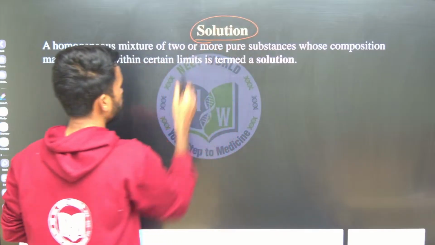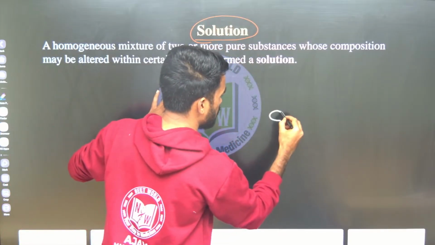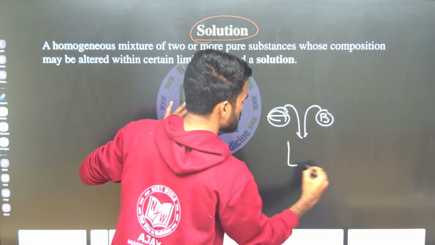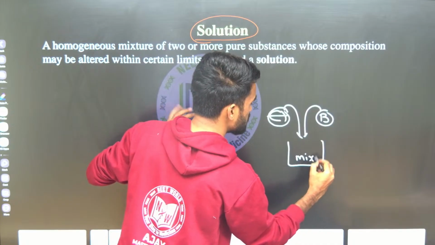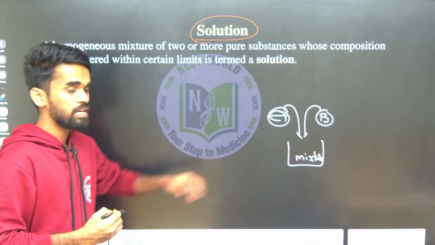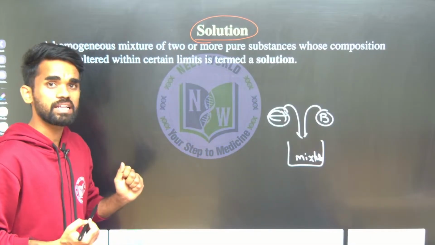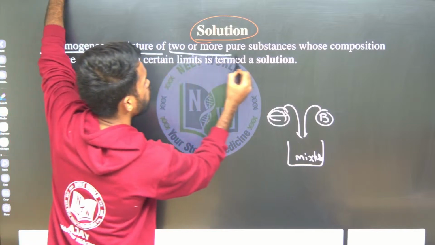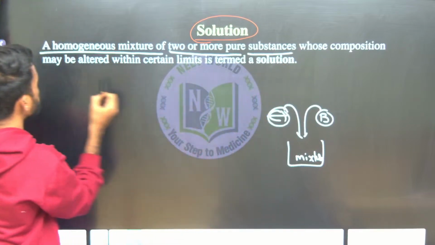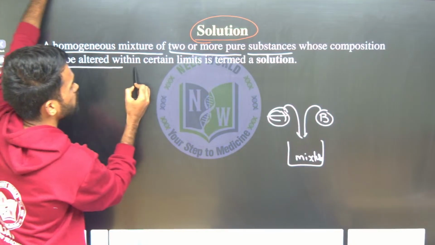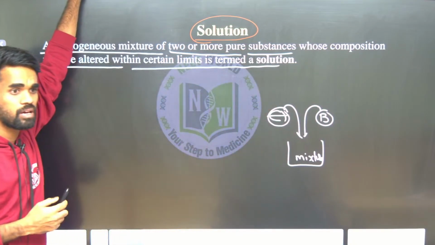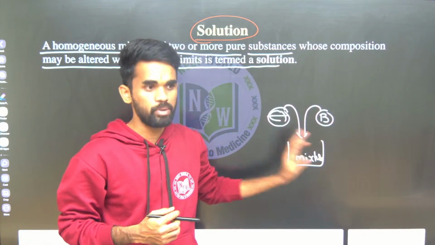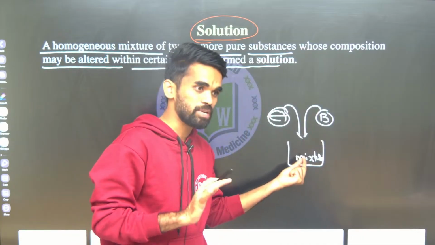Say I am taking 2 components, component A and component B, and mixing. The resultant mixture is there now. If this resultant mixture is homogeneous, then we can say it is a solution. A homogeneous mixture of 2 or more pure substances whose composition may be altered within certain limits is termed as solution. So it's a homogeneous mixture of 2 or more components, simple. You can remember that.